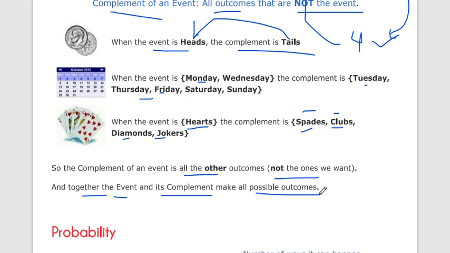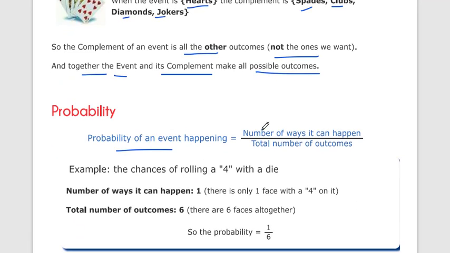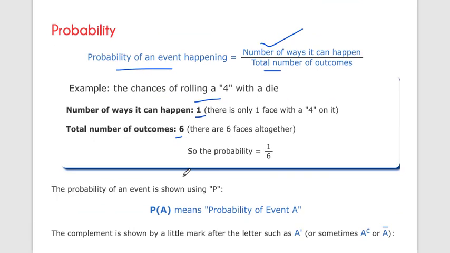Now let's count the probability of the complement. We already know the probability of any event happening is the number of ways it can happen upon the total number of outcomes. For example, the chance of rolling a 4 with a die is 1 way over 6 total outcomes, so 1 by 6.